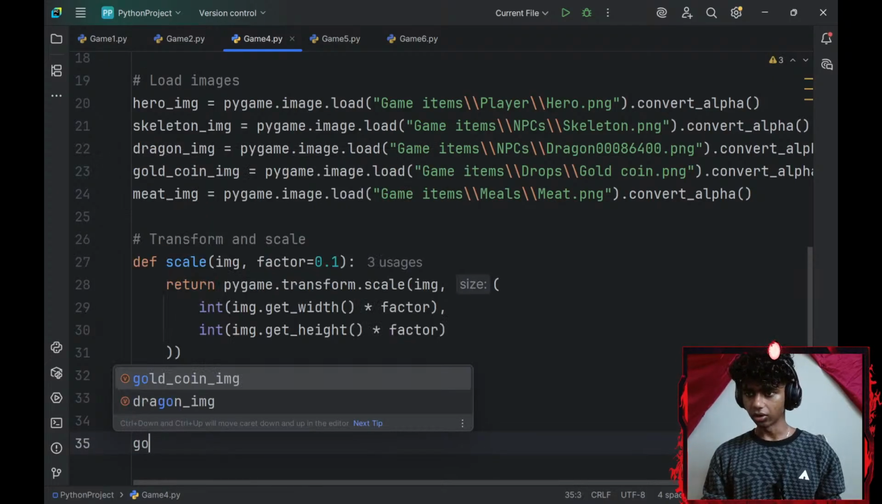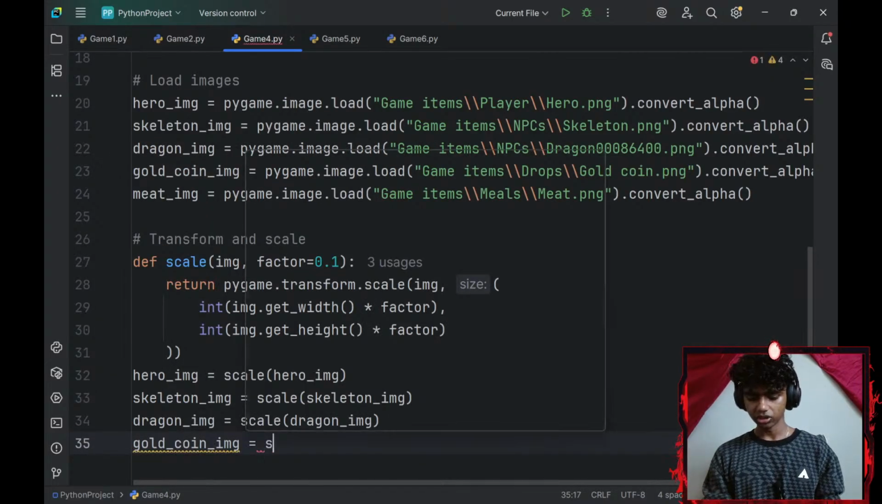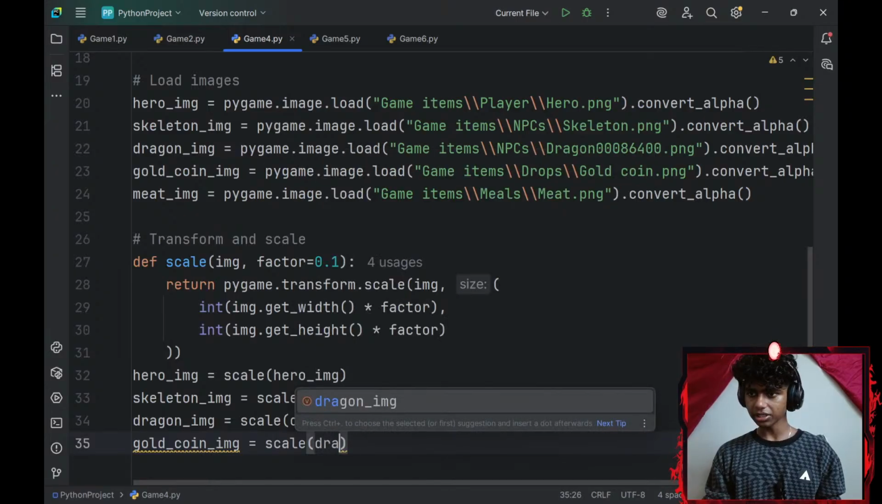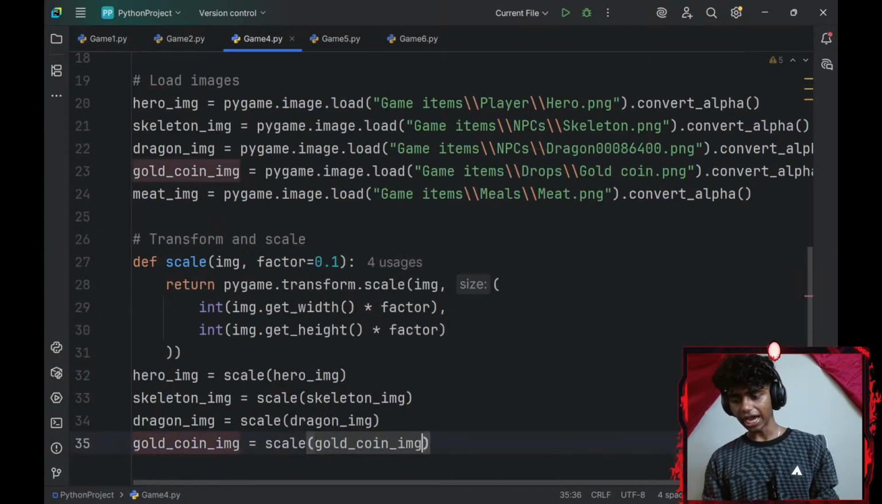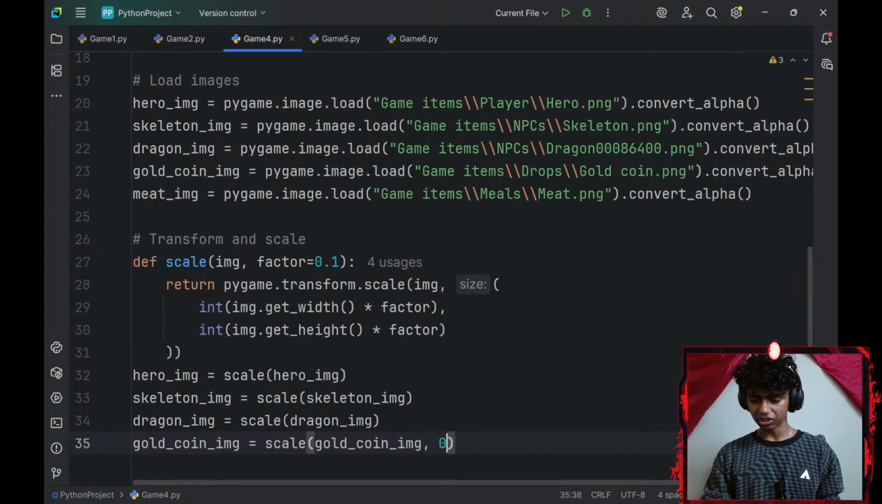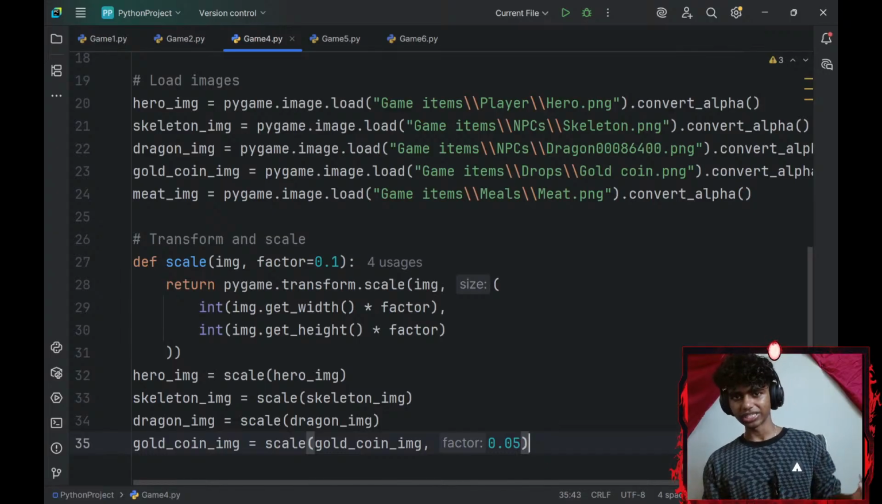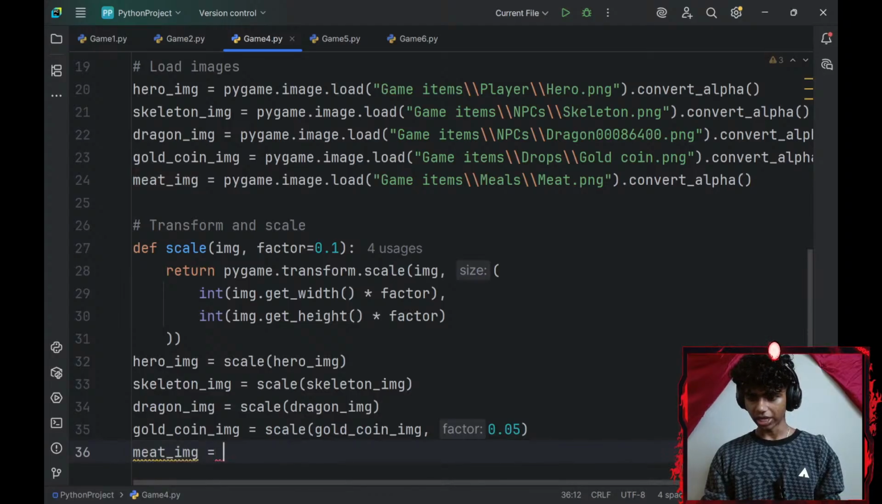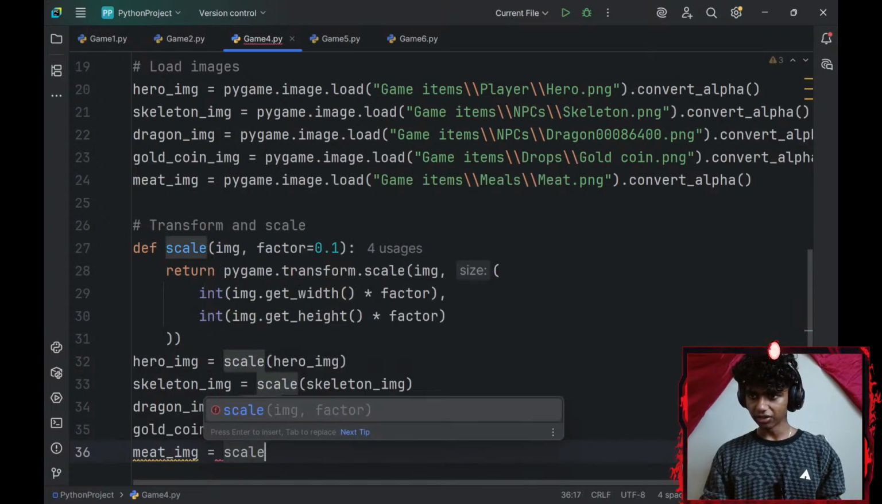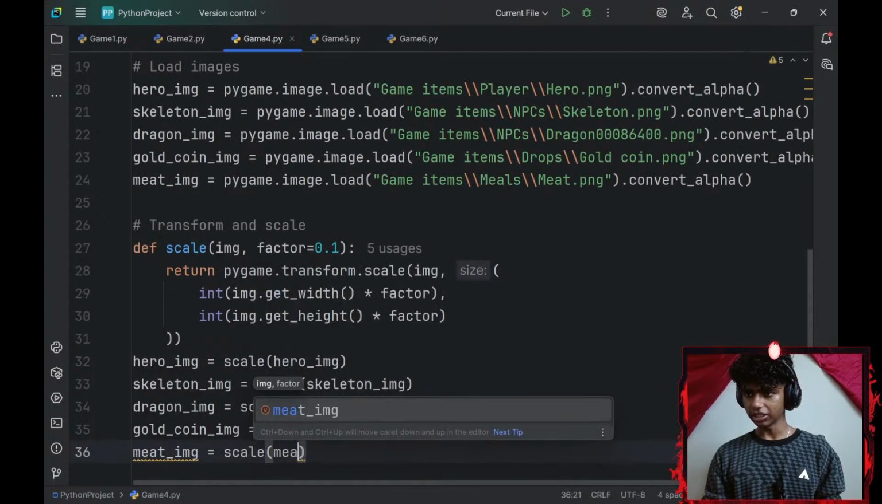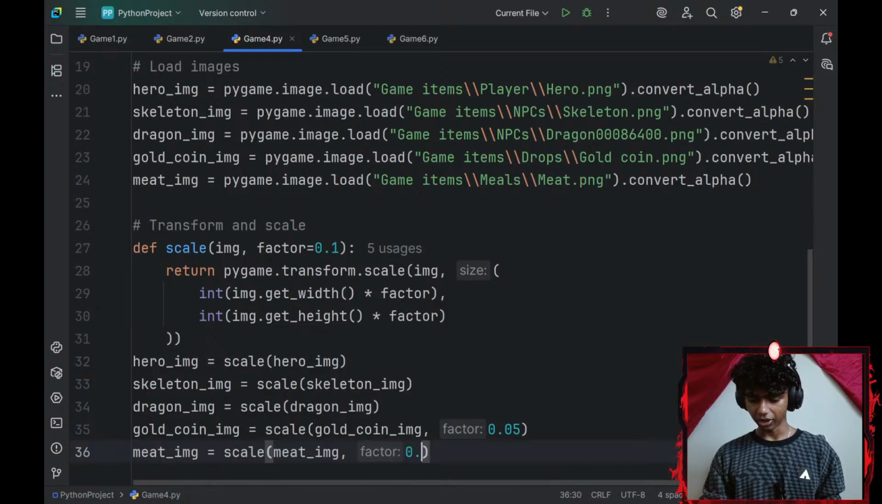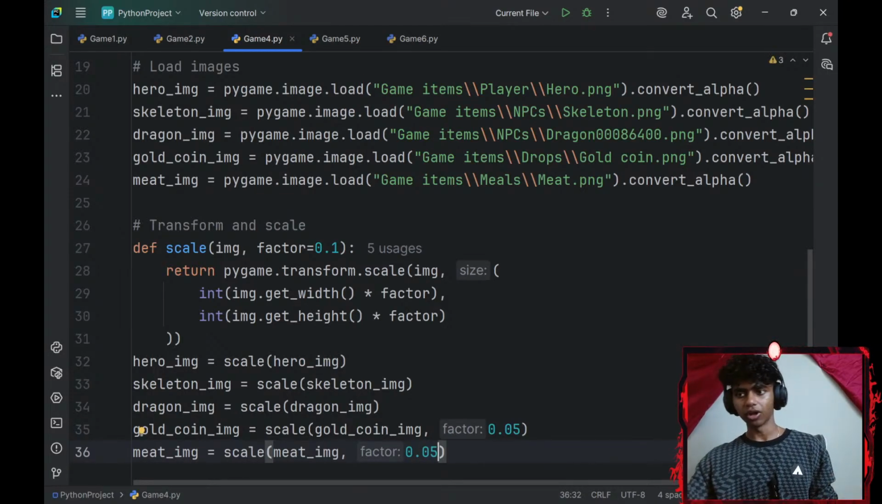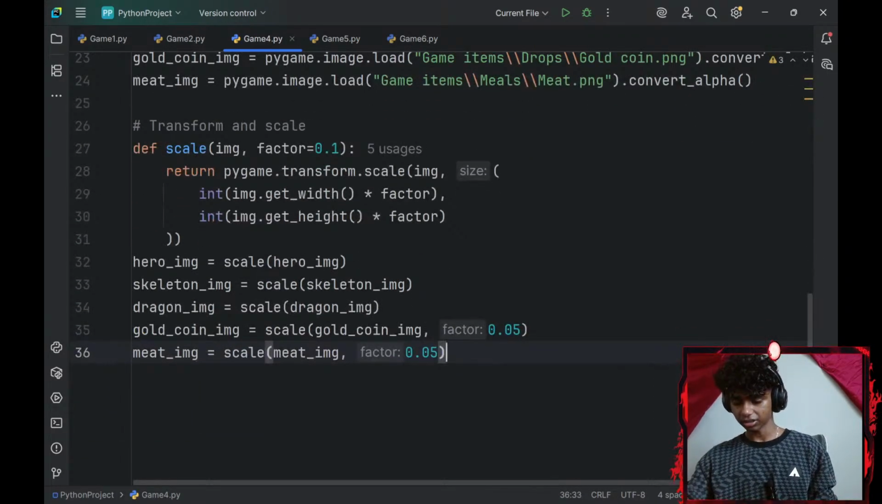And then for my gold coin image, I'll set that equal to invoking my scale function. I want to scale my gold coin image. And this time I will change the factor to 0.05 because my coins need to be smaller than my NPCs and players. Okay, I'll do the same thing for my meat_image. That's going to be equal to invoking my scale function. I want to scale my meat_image and the factor will be 0.05 as well. So the meat is smaller than my NPCs and player.